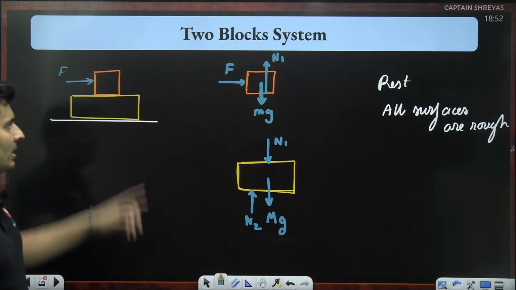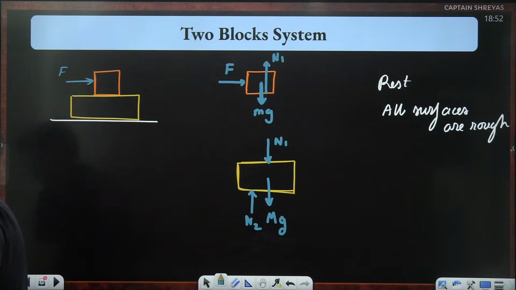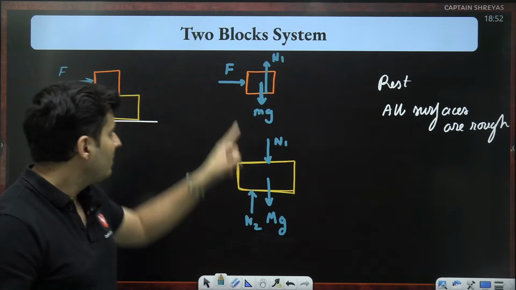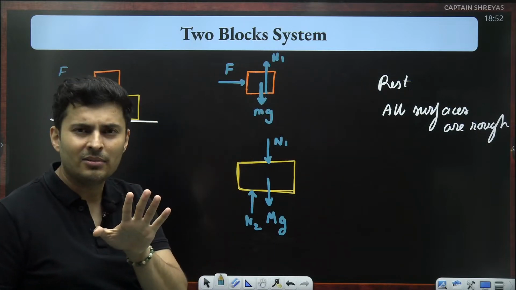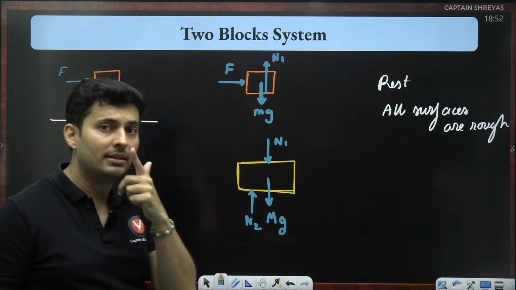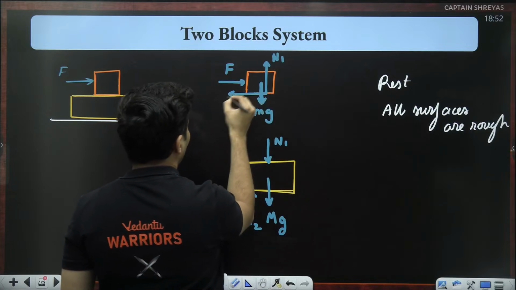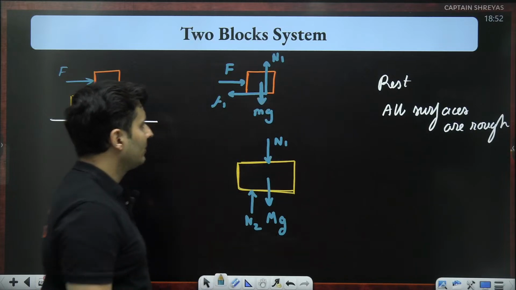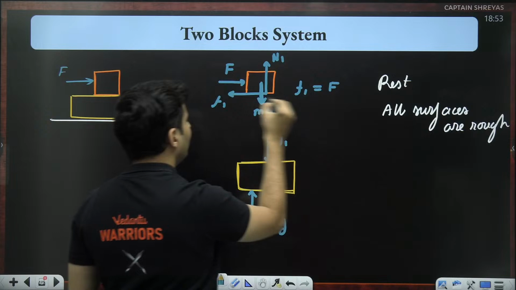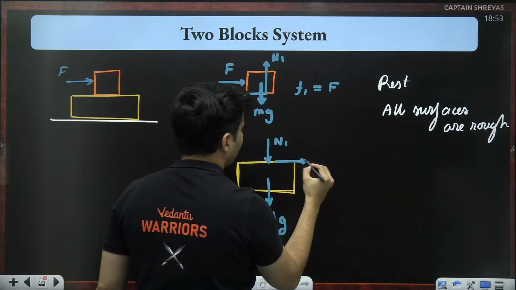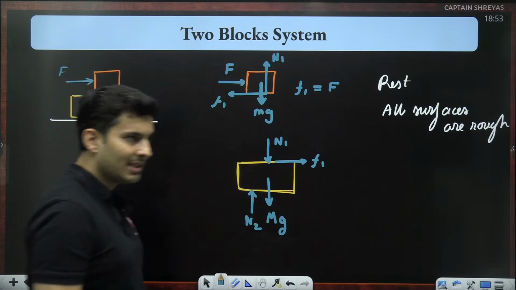Okay, let's start with this now. First, after drawing all the basic forces, we get some clarity. Now tell me, for the upper block, because it is at rest, in the horizontal direction there must be something to balance it, no? What will balance it? Think about it. Obviously, friction. So 100% on this, the friction will act like this on the upper block to balance it. So this F1 will be equal to F. If this is the action, the reaction on the lower block will be over here, towards the right side.